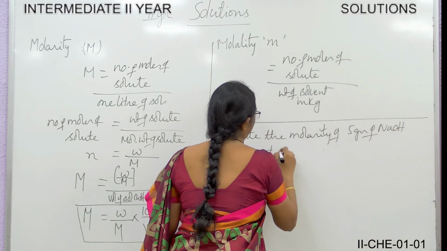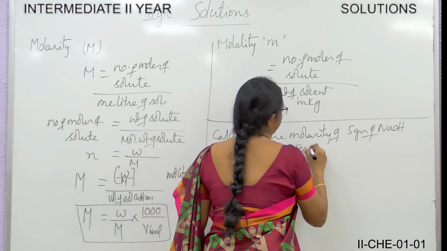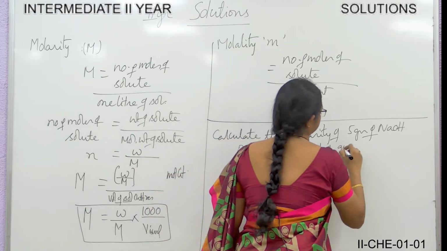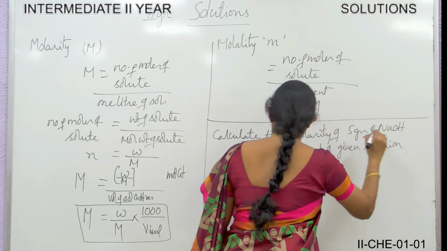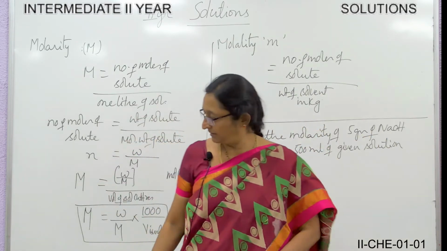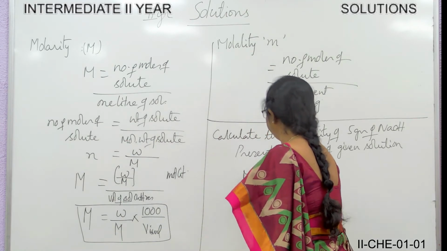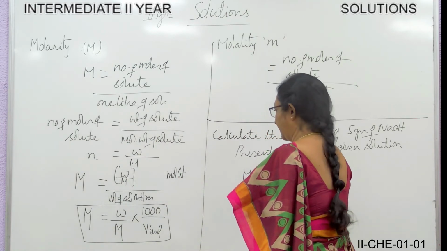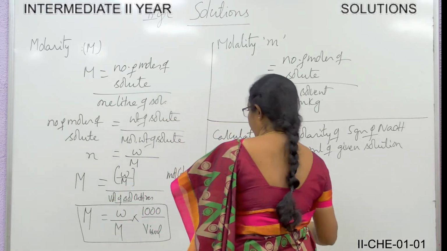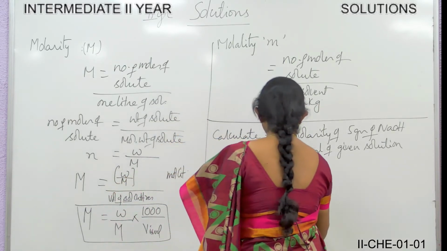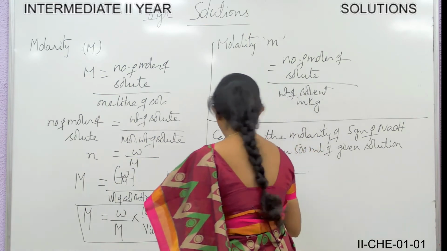Now the question is, calculate the molarity of 5 grams of sodium hydroxide present in 500 ml of given solution.